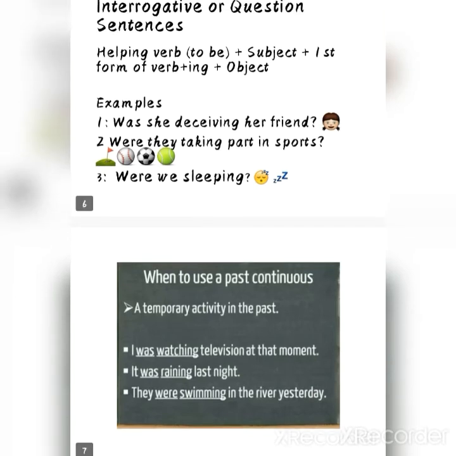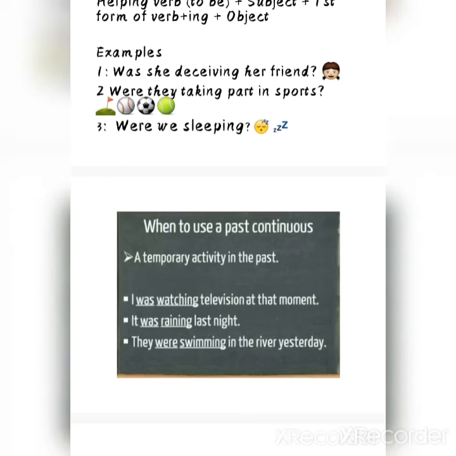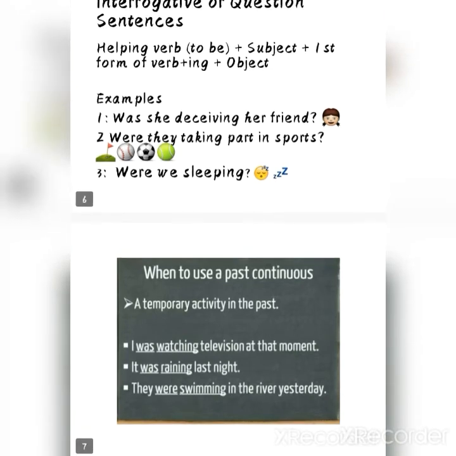Then the same structure that you are going to follow, and let's have some examples. Was she receiving her friend? Were they taking part in sports? The third example is, were we sleeping? After these examples, at the end of the sentence there is a question mark, which is an indication of a question or interrogative sentence.